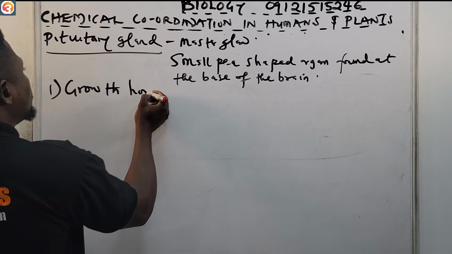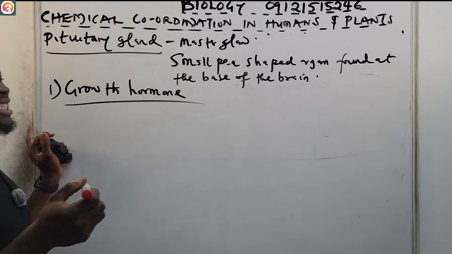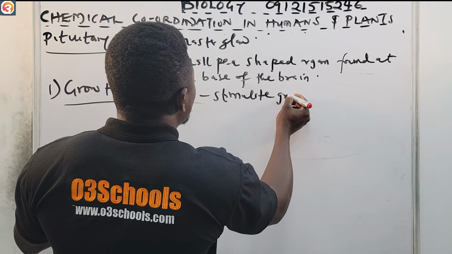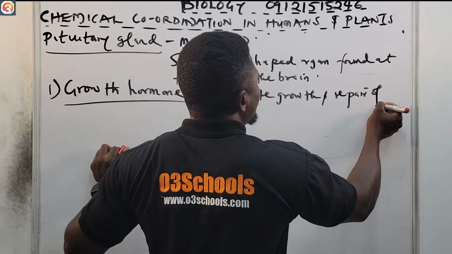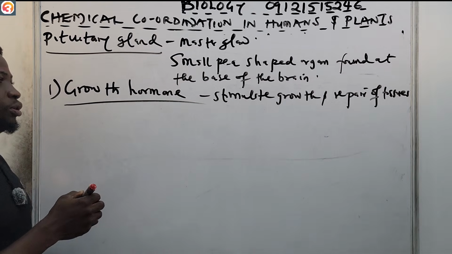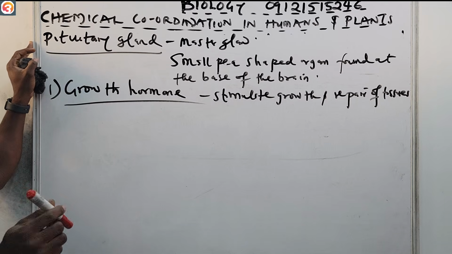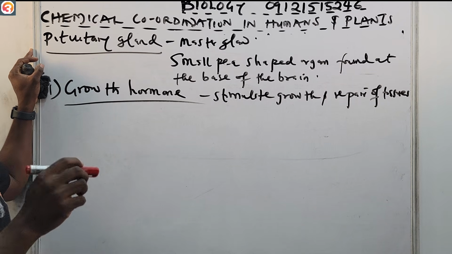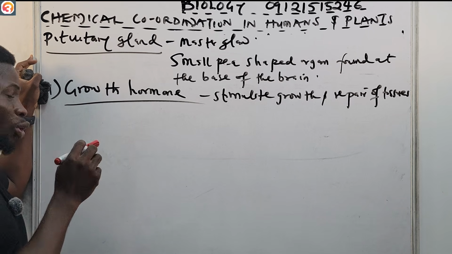Growth hormone stimulates growth and repair of tissues. That is what the growth hormone is. It's a type of hormone that is secreted by the pituitary gland. Growth hormone.